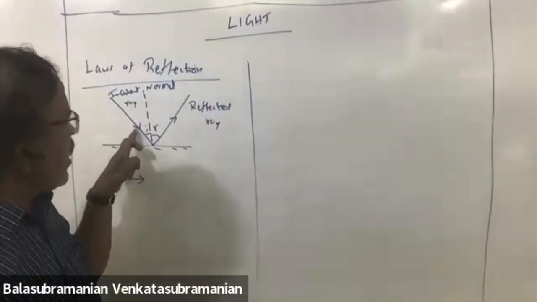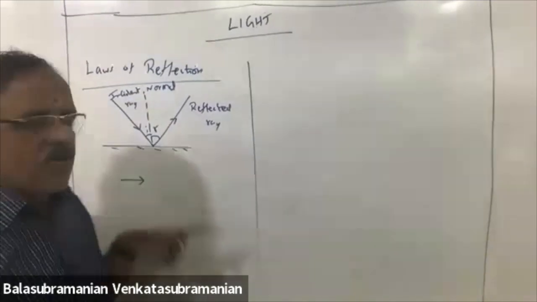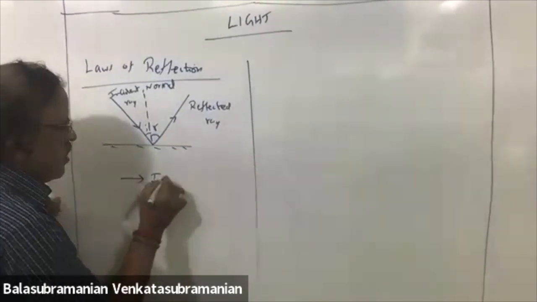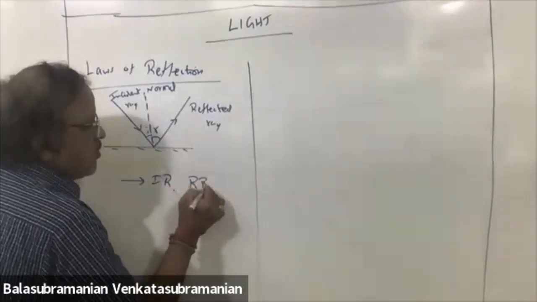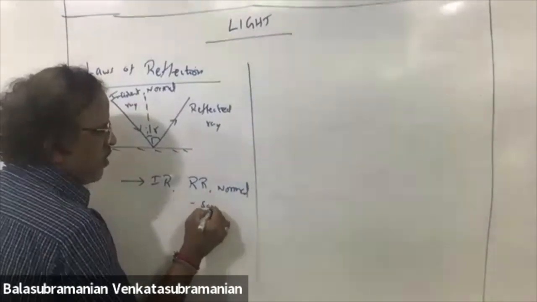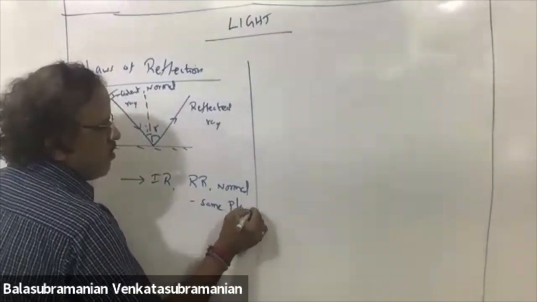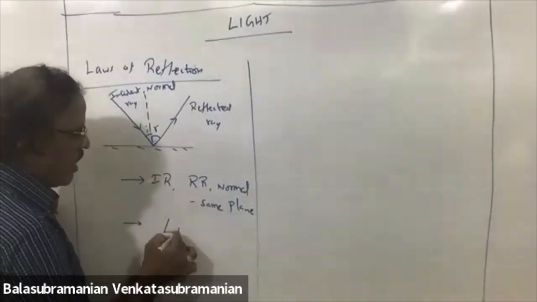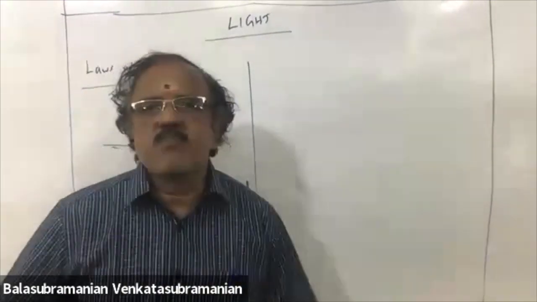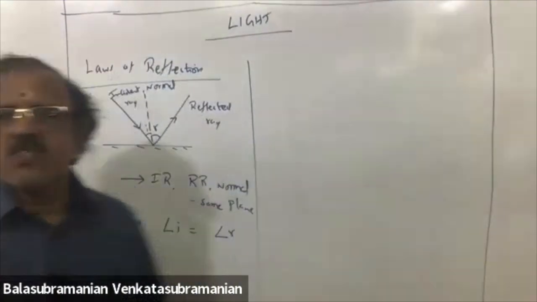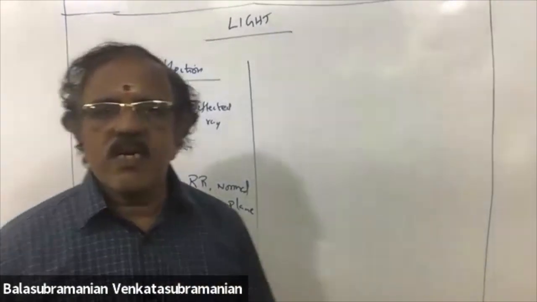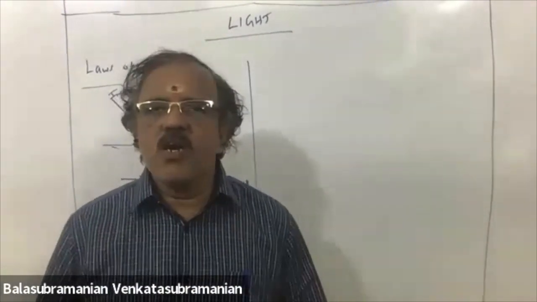Second, angle of incidence is equal to angle of reflection. Correct? These are the two basic laws of reflection.